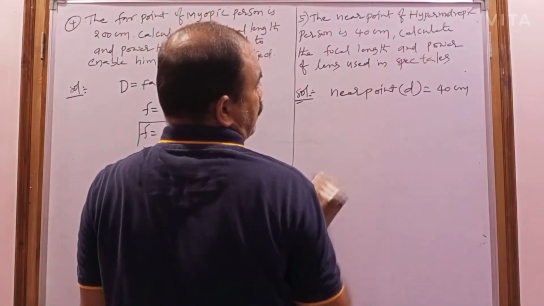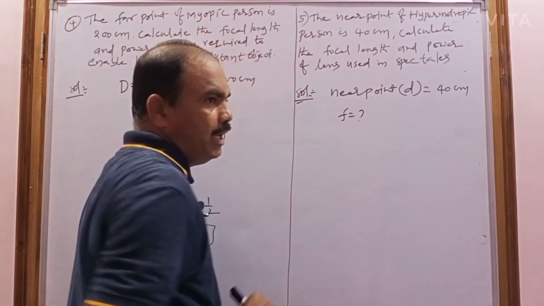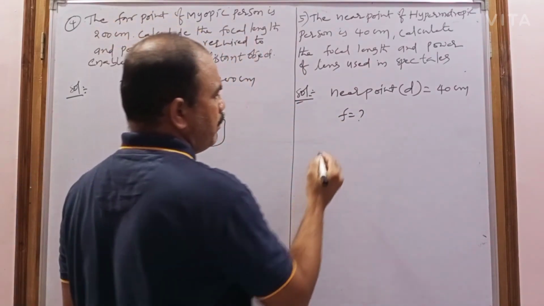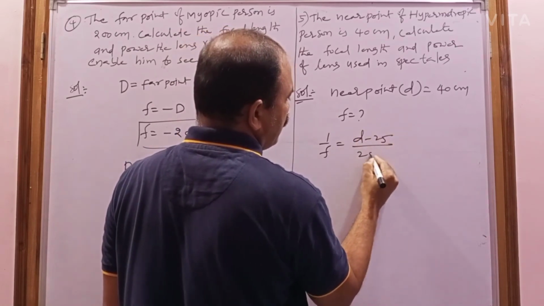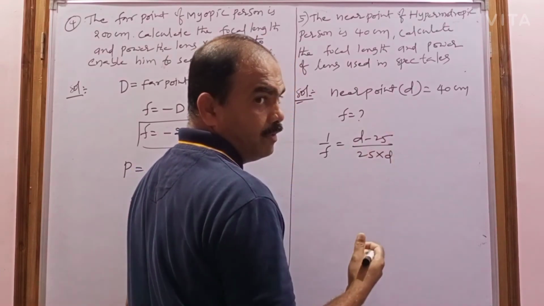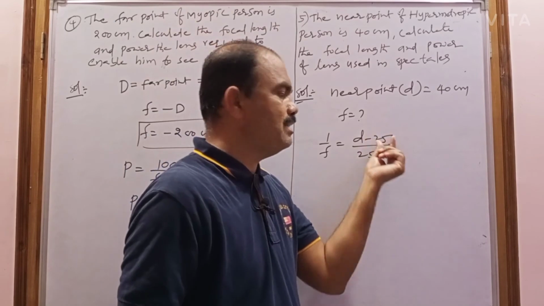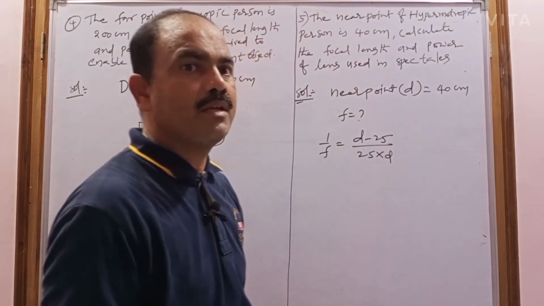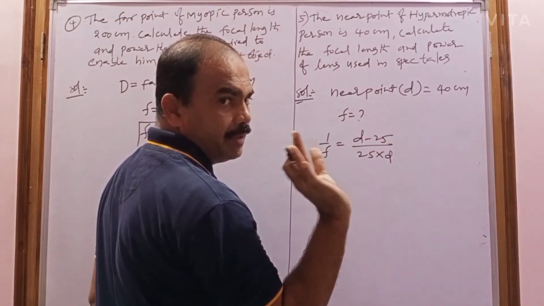Now you have to calculate the focal length. The focal length formula is 1 by f equals d minus 25 by 25 into d. Here this 25 is the least distance of distinct vision in centimeters, so d can be taken in centimeter, remember.